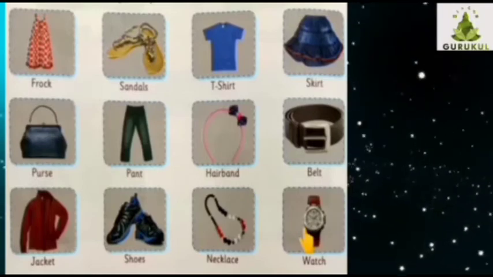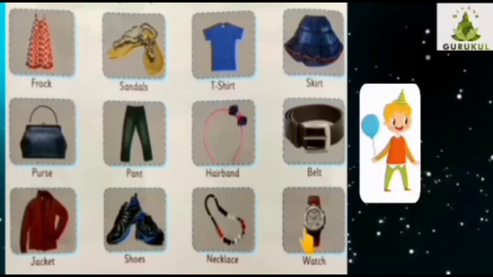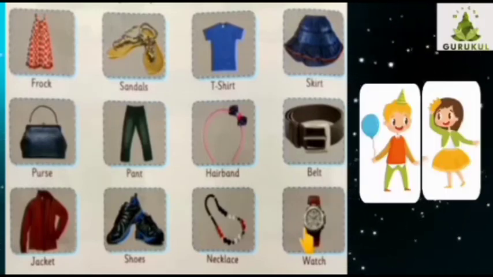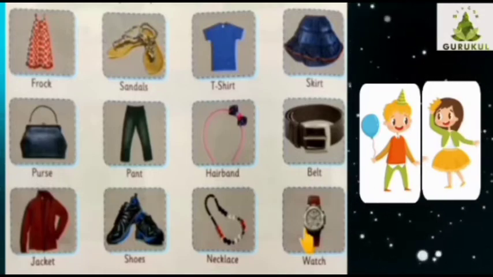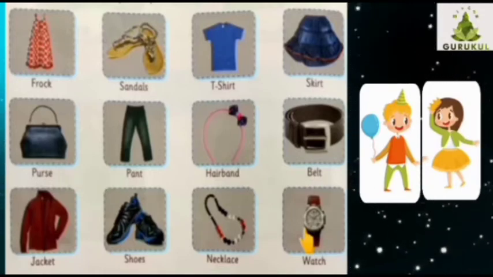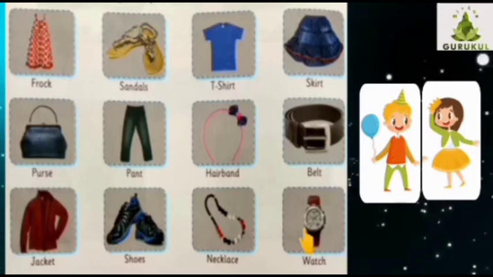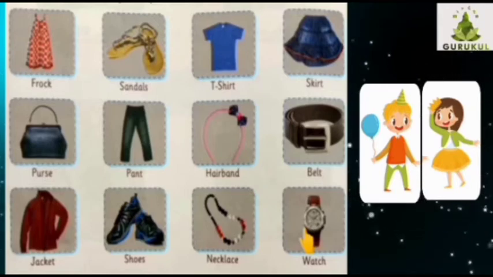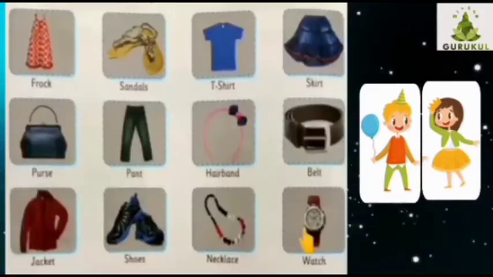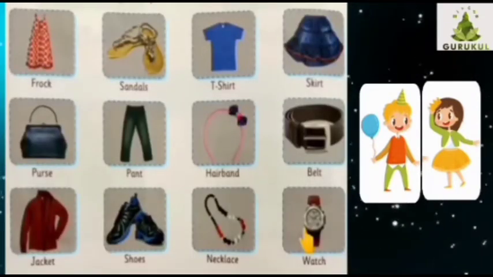Here, a boy named James and a girl named Sarah are going for a party and they want to get ready. But as the things are mixed up, they are not able to get ready. So kids, now let's classify the clothes and accessories for James and Sarah.